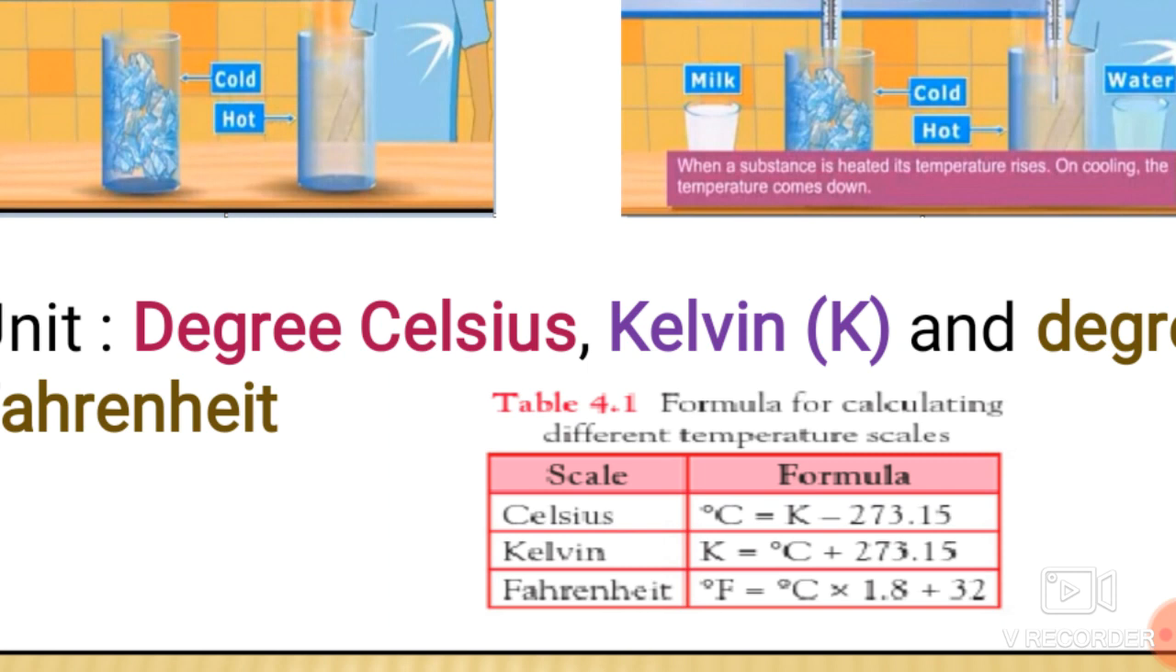Now these are the formulas which you have to remember for solving any problem. Degree Celsius is equal to Kelvin minus 273.15. Kelvin is equal to degree Celsius plus 273.15. And degree Fahrenheit is equal to degree Celsius into 1.8 plus 32.